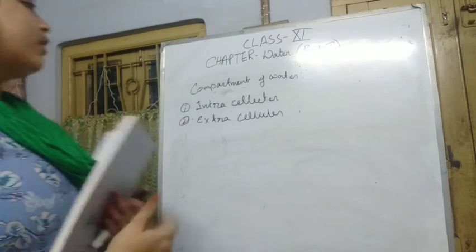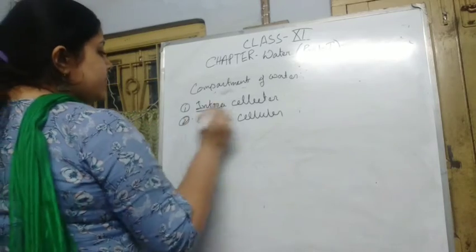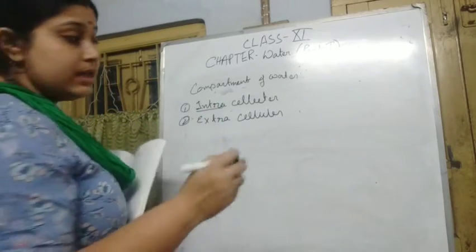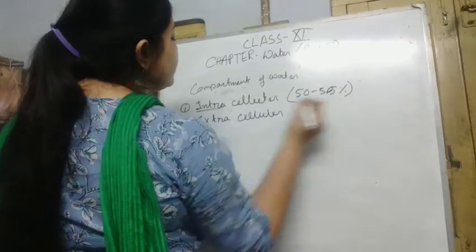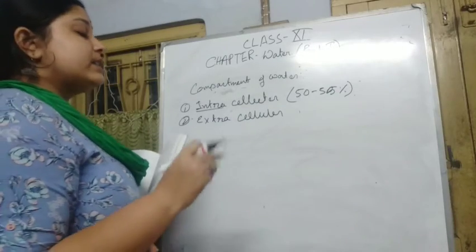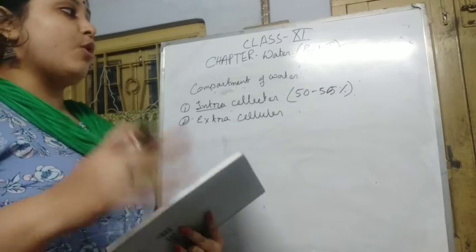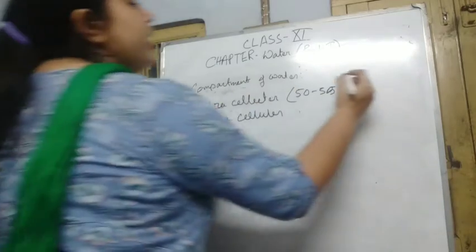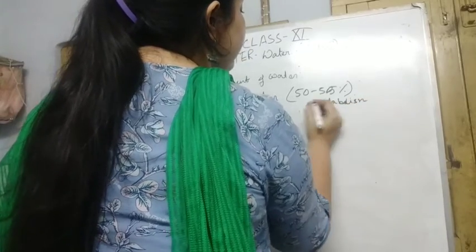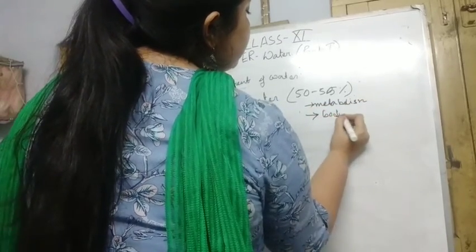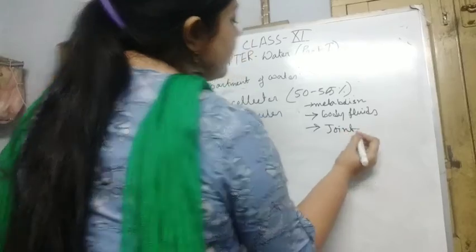Okay, let me discuss the intracellular and the extracellular fluid. The intracellular fluid means the fluids which are in the cells. It is about 50 to 55% of the water, and it is mainly used for metabolism and also as a body fluid, also present in the joints.